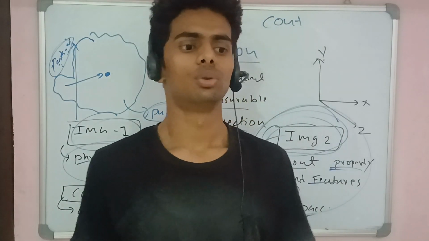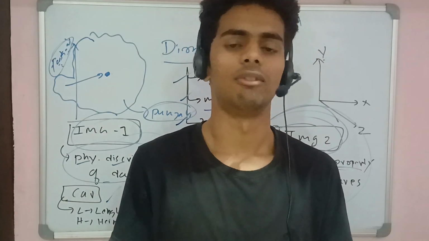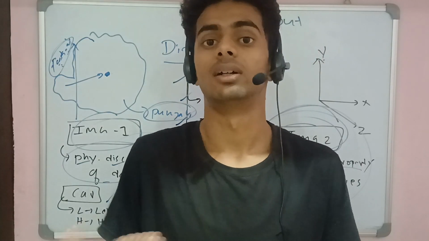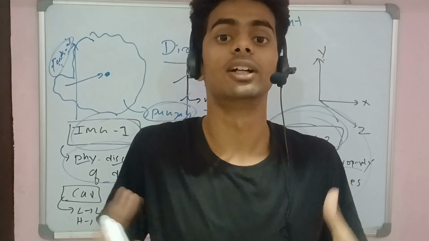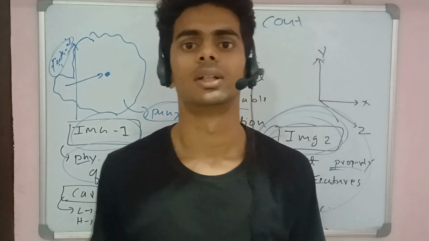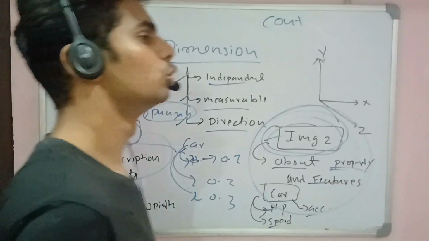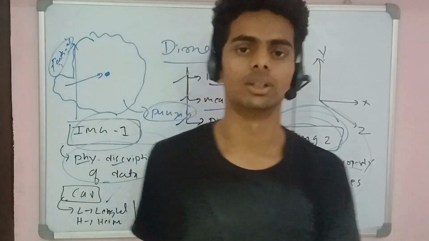A variable is the possibility of something, of anything else. A variable is all about input, which has infinite possibility. That's called a variable, and a constant is a fixed number. So that's constant and variable, and it's important to know, for those who don't know exactly what they are.